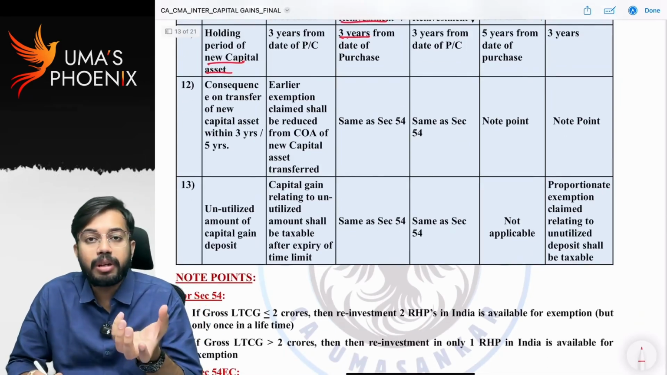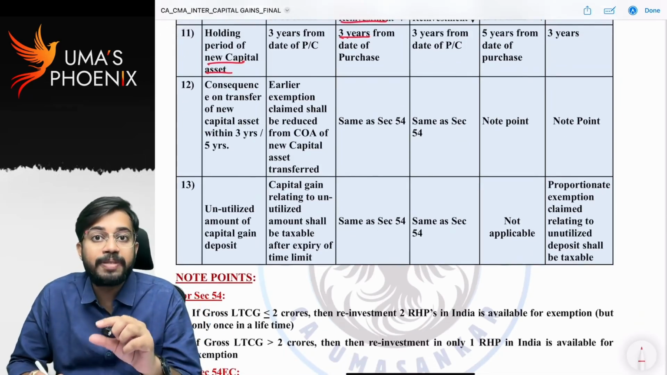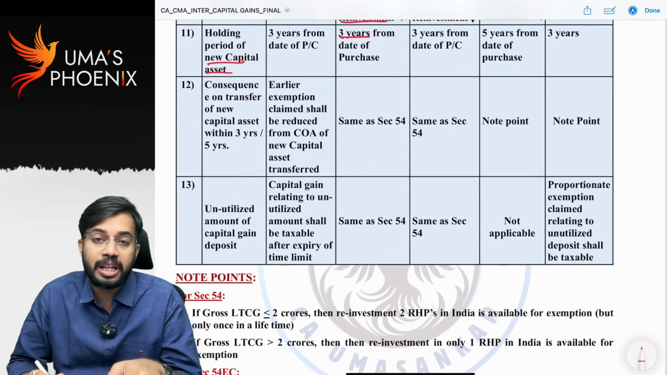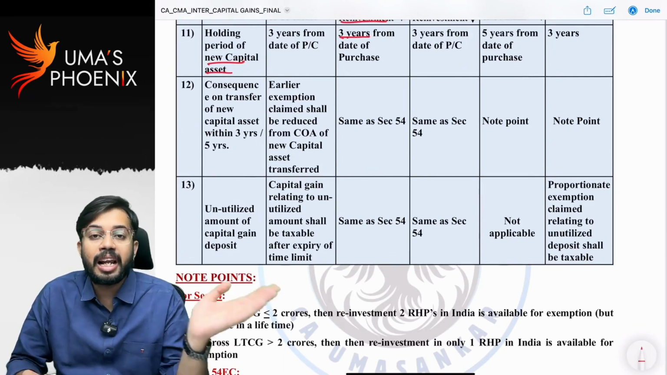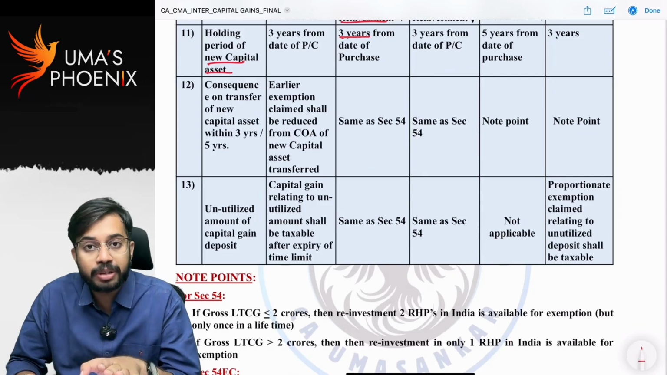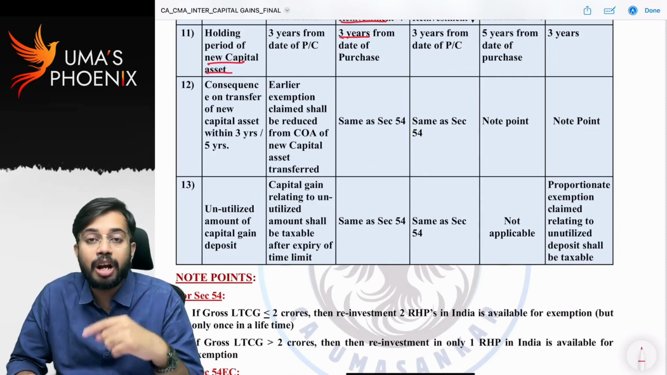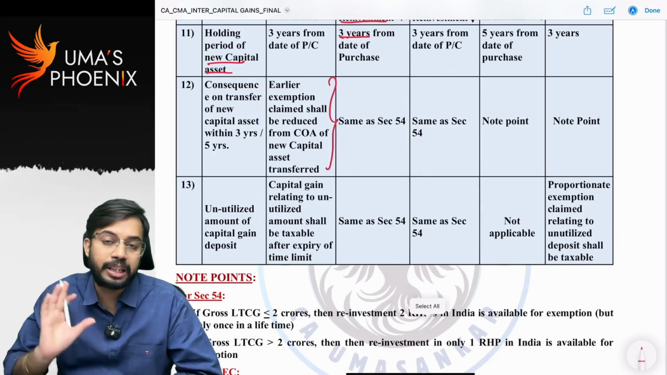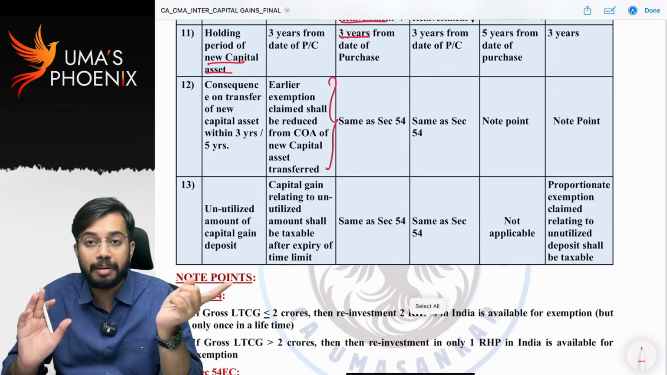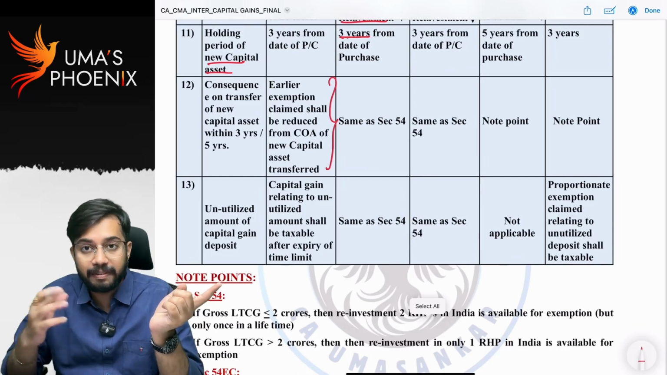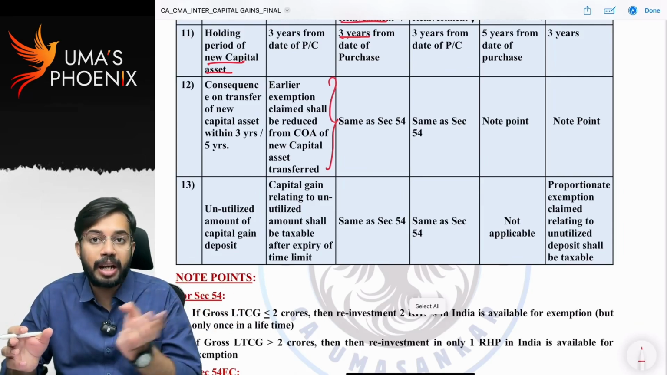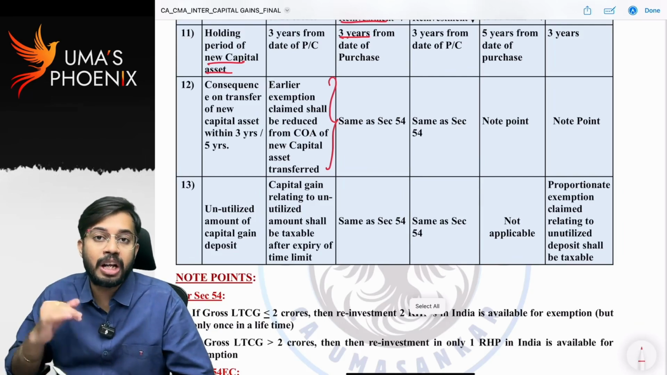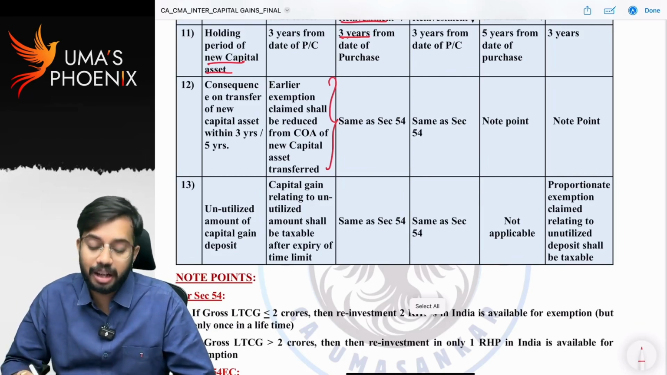Consequence: if new agricultural land is transferred within the lock-in period, within 3 years, in such a case, the earlier exemption claimed will be reduced from the cost of acquisition on transfer of new agricultural land. We have seen in section 54, right? Same as section 54. The earlier exemption claimed with regard to reinvestment will be reduced from the cost of acquisition on transfer of new agricultural land.